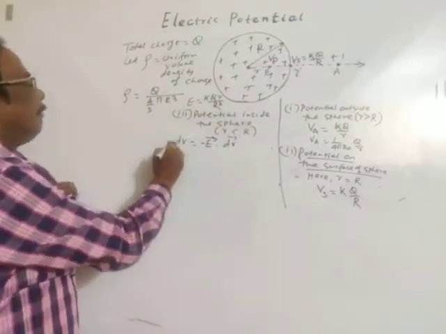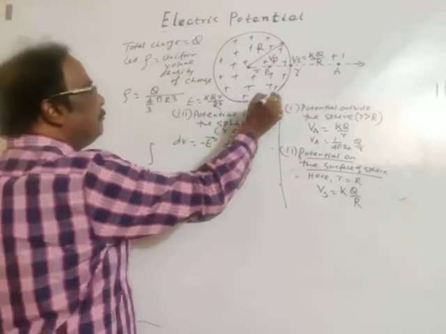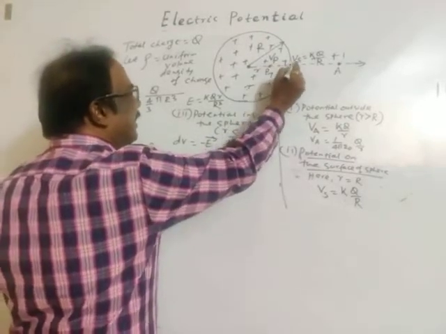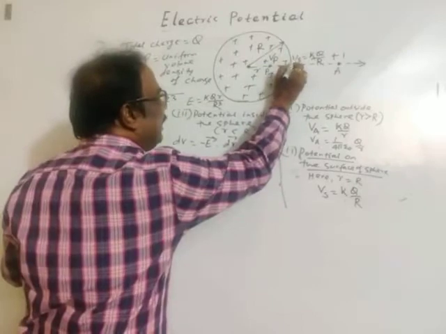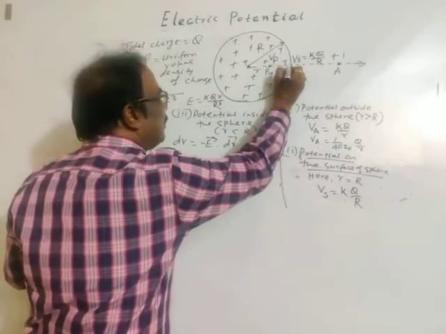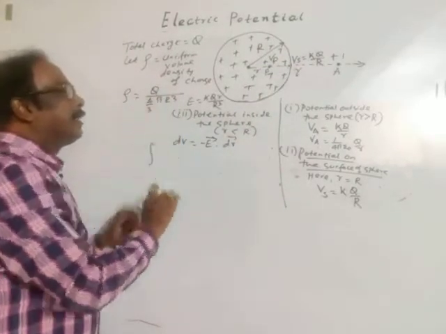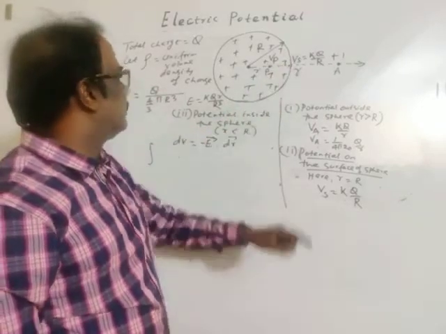Then integrating both sides, we will move from surface to this point. Let's take this point a little inside the surface, a little distance, meaning it is approximately on the surface.